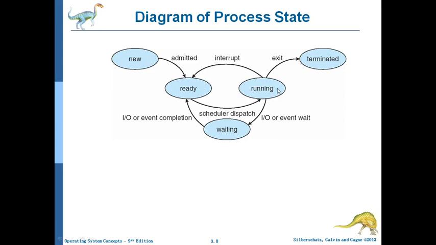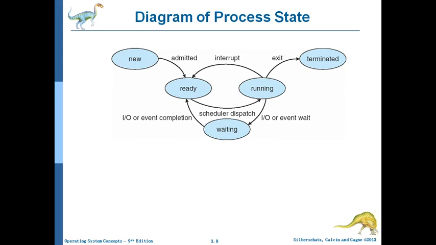Then suppose a process requires an input or output device. If the device is not available, it has to wait in the device queue. So on IO or event wait, it moves to the waiting state. After using the input or output device, on IO or event completion, it moves from waiting to ready state. Like this, a process moves from one state to another.